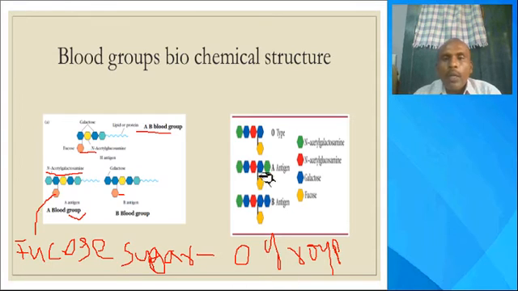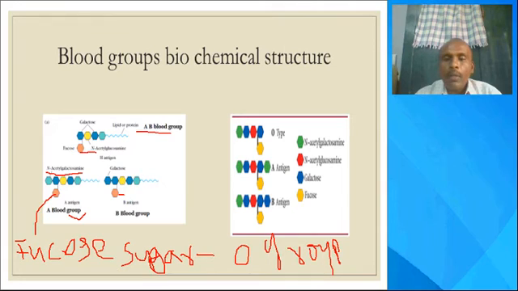The A blood group contains anti-B immunoglobulins in the plasma, the B blood group contains anti-A immunoglobulins, the AB blood group does not contain any immunoglobulins, but the O group contains both anti-A and anti-B immunoglobulins.